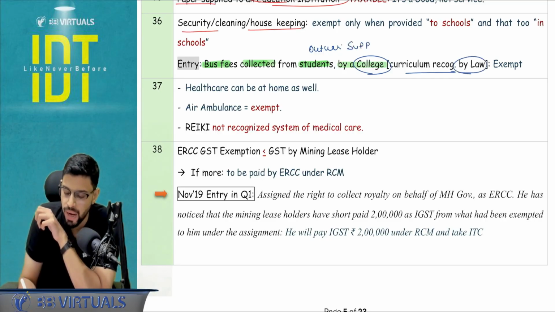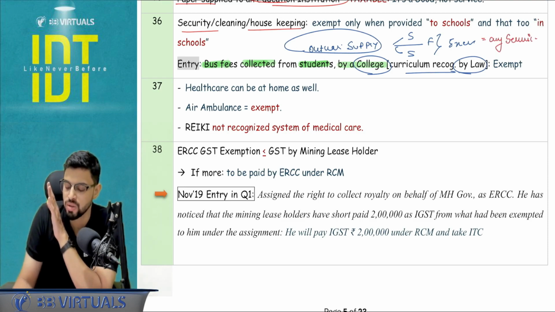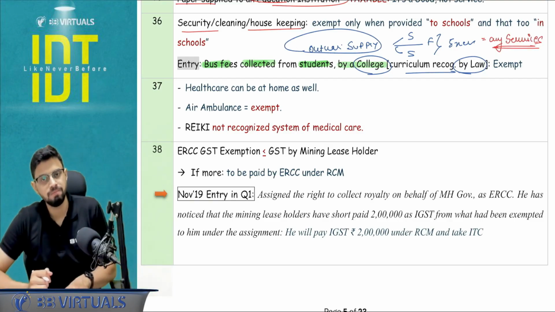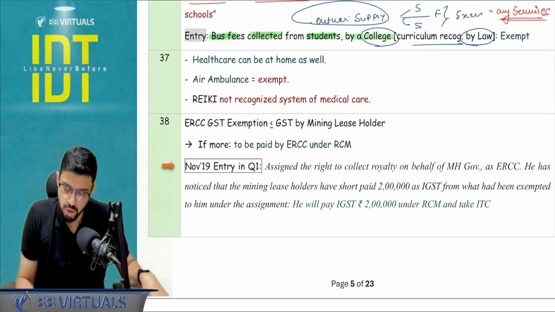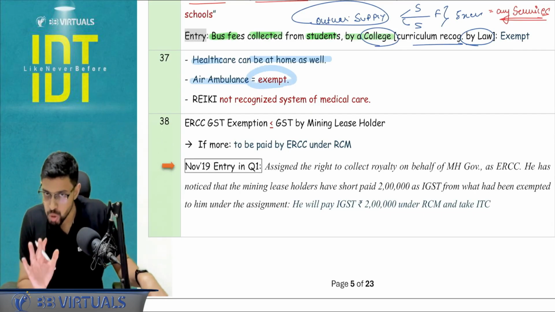An outward supply to student, faculty and staff is exempt regardless of what the supply is. It can be any service whatsoever. It is going to be exempt. Okay. Just certain other points to be noted. Healthcare can be at home as well. Air ambulance is also exempt.